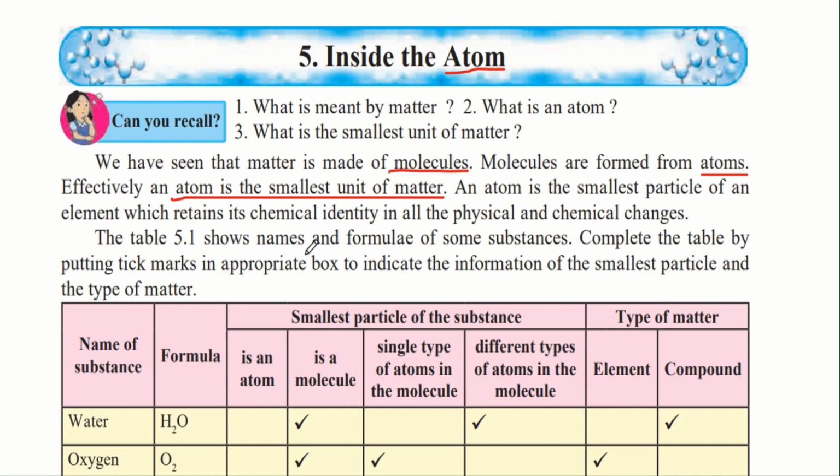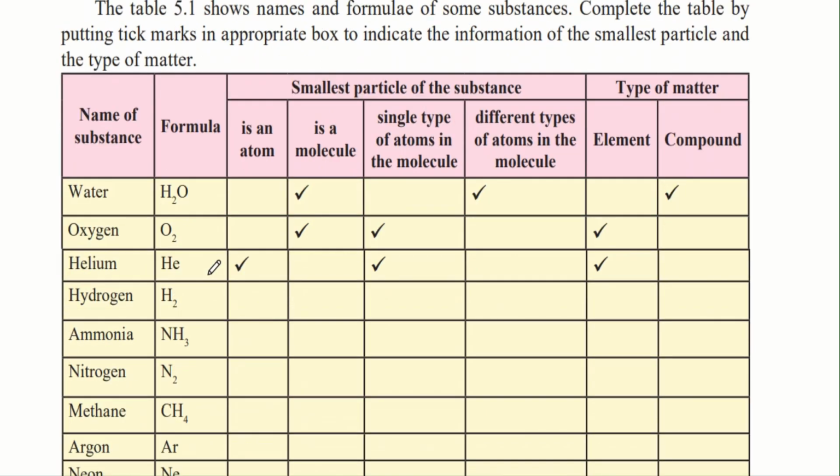The following table shows the names and formulae of some substances. Complete the table by putting tick marks in the appropriate box to indicate the information of the smallest particle and the type of matter. So here we have been given a table which comprises the name of the substance, its formula and the smallest particle of the substance, whether it is an atom or a molecule, a single type of atom in the molecule, or different types of atoms in the molecule. So we have to classify these and also the type of matter, whether it is an element or a compound. An element is a single substance, whereas a compound is a group of elements.